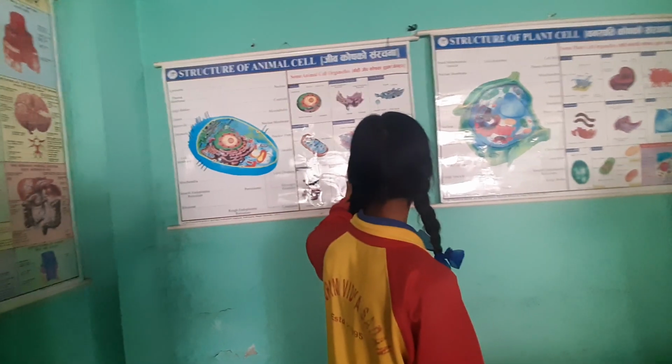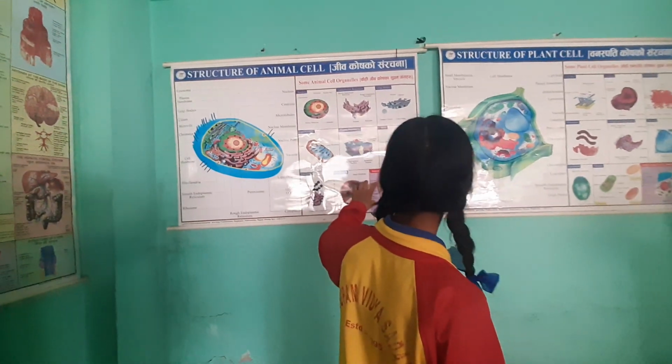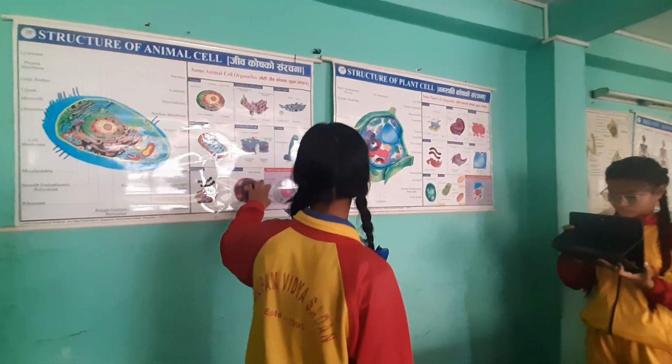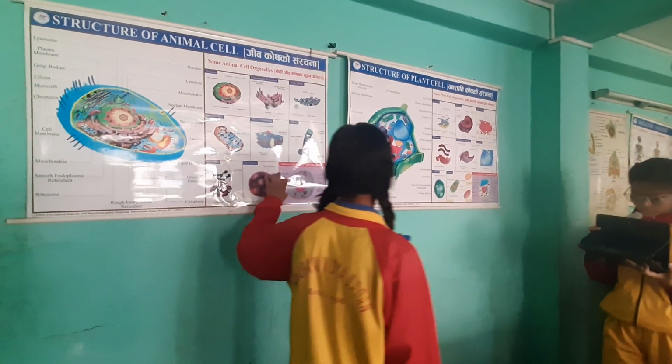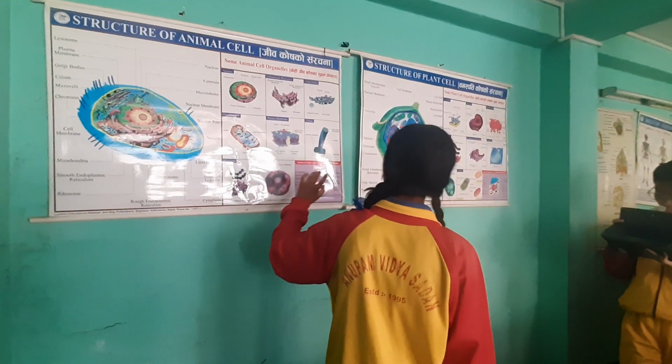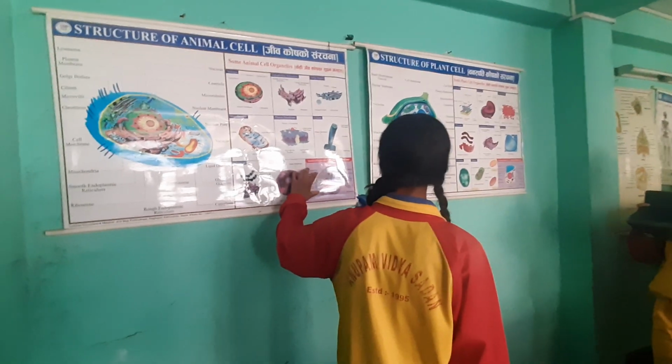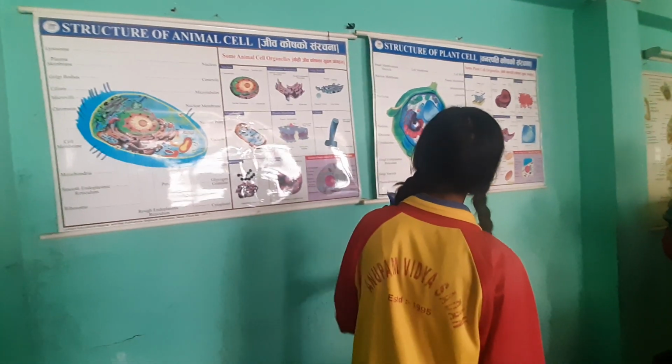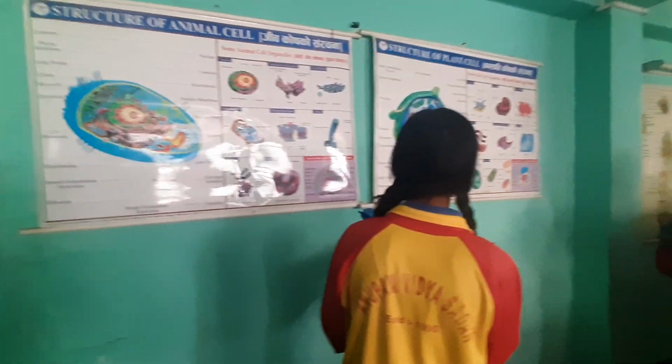It does not contain a cell wall as the plant cell does. The animal cell does not contain plastids either, because plastids are found in the plant cell.